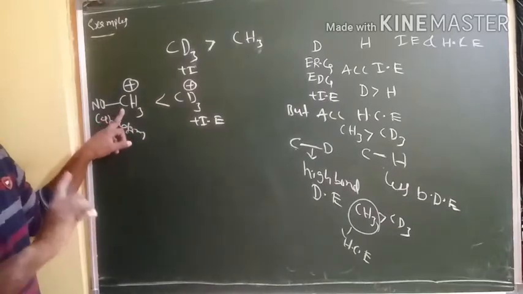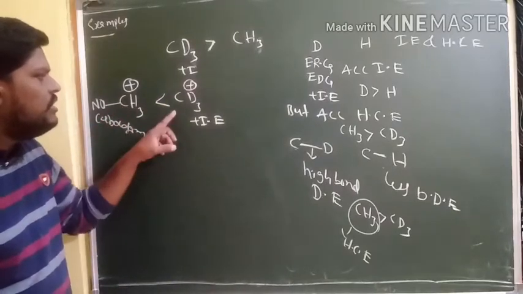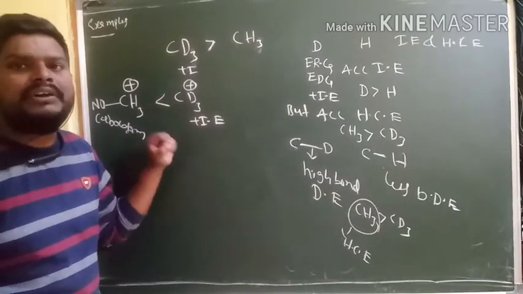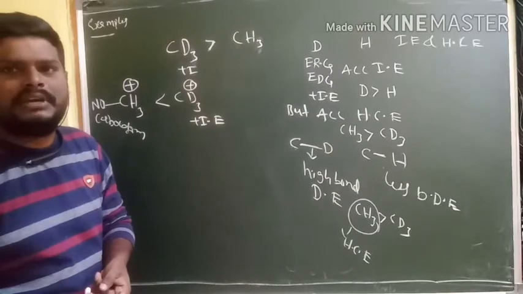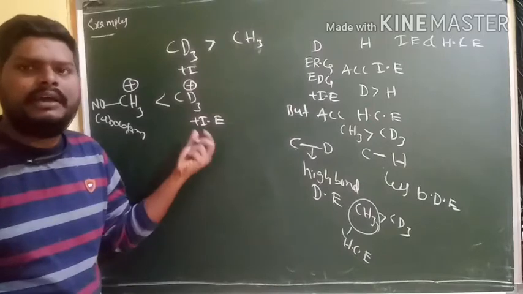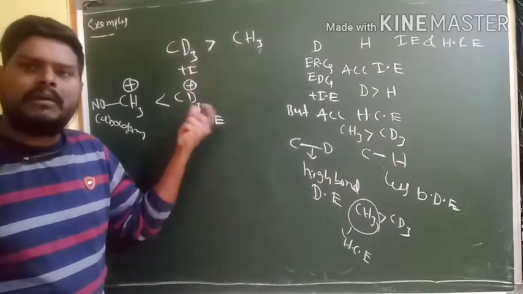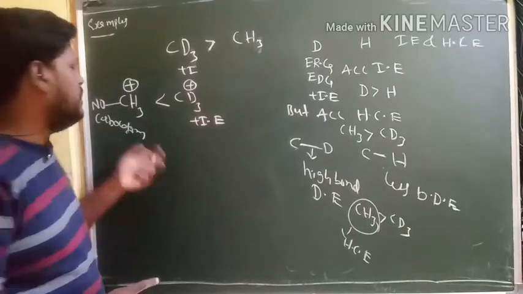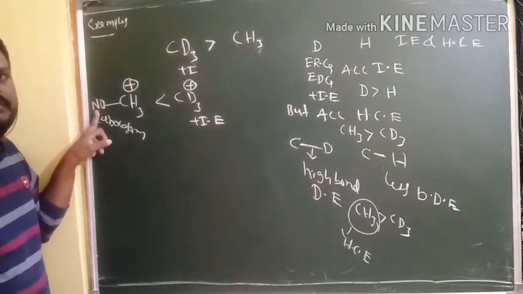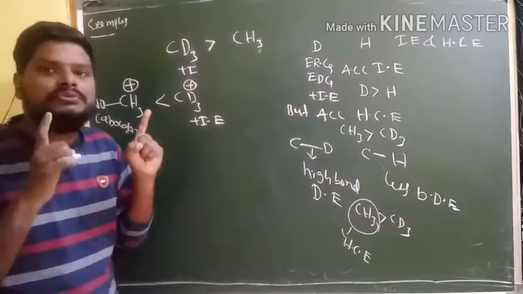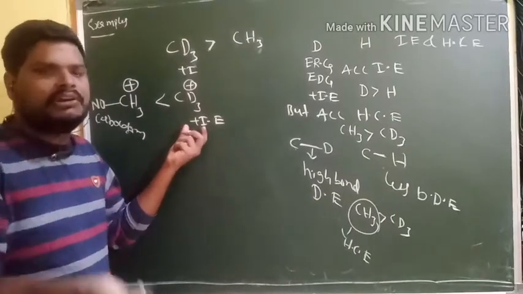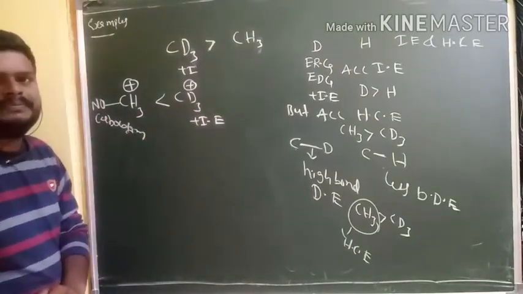That's why it never involves in hyperconjugation. So here also no carbon is there. So in this type of example, you need to give priority only to inductive effect. Yes or no? Because here hyperconjugation is not possible. Because what's the definition for hyperconjugation? An sp3 carbon is connected with a carbocation or alkene or free radical. But here this carbocation does not have any sp3 carbon. So in this type of question, you need to depend on only the inductive concept. That's why according to the inductive effect concept, CD3 is more stable than CH3.